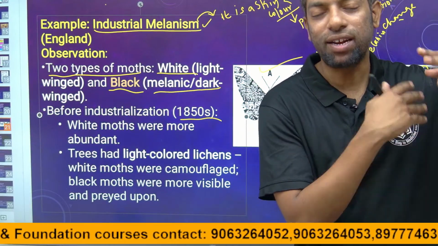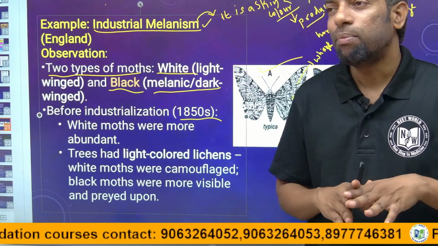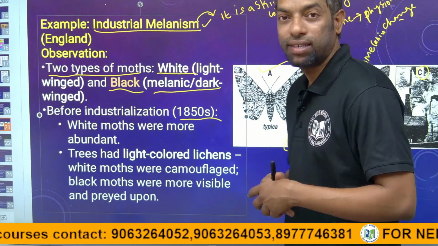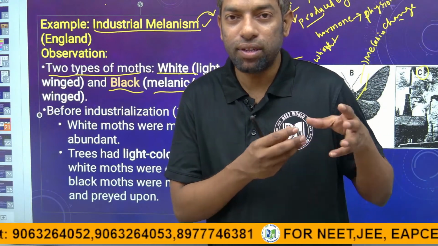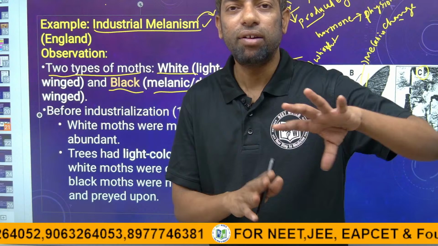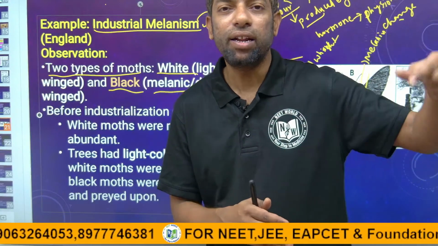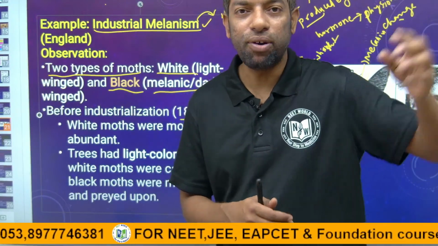Factories are nothing but industries, and they can create pollution. In the production process, the goods create certain byproducts that cause pollution.